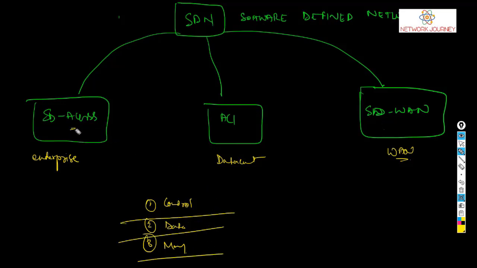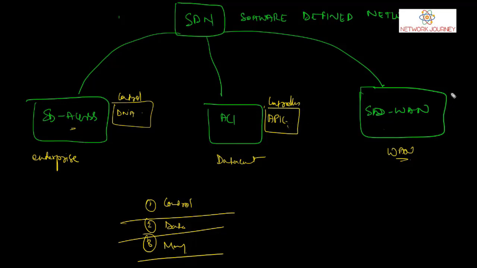In the case of SD access, we are making use of a controller called DNA Center, and that acts as your control plane. In the case of ACI, you have something called APIC, which is acting as a controller, as a control plane.